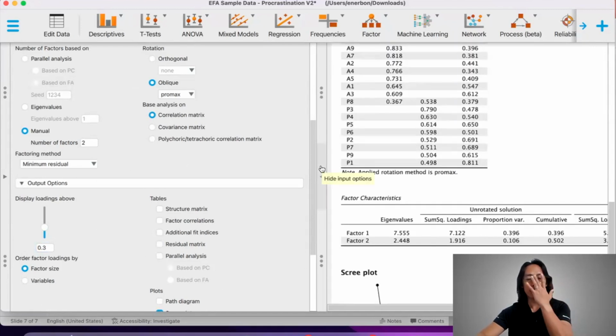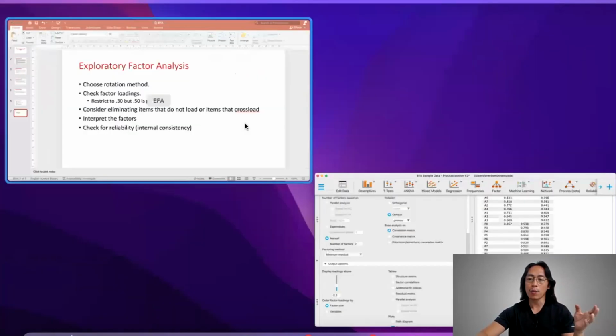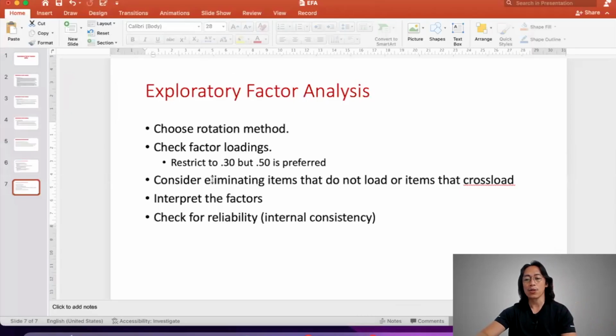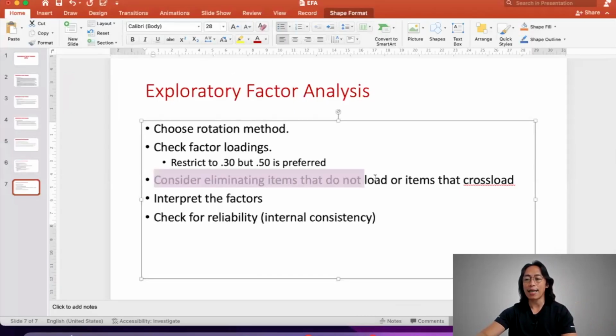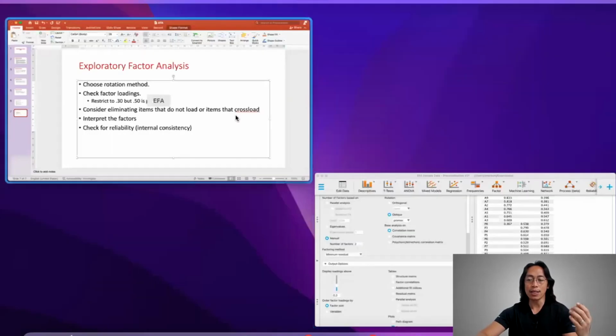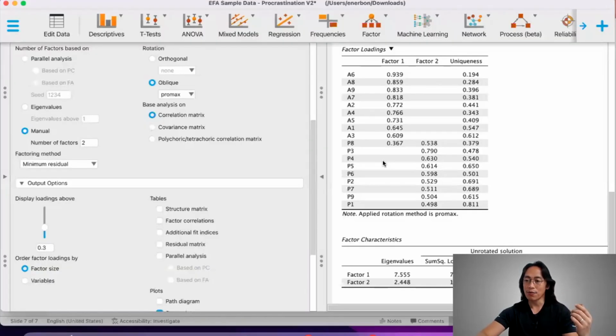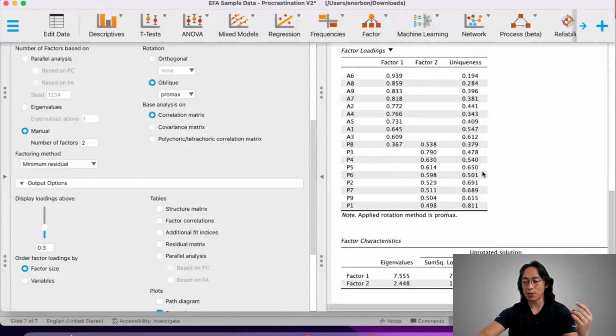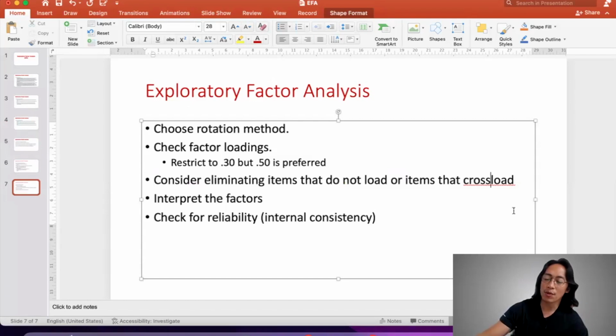I want it at 0.3 because later on, I will talk about this: consider eliminating items that do not load, items that do not have factor loadings. In this case, for now, we don't have items that do not load based on this threshold. And also, consider eliminating items that cross-load.